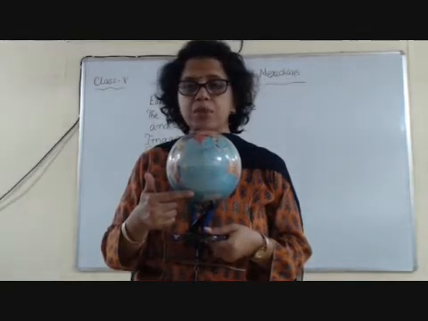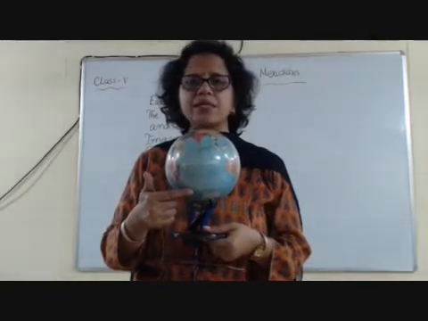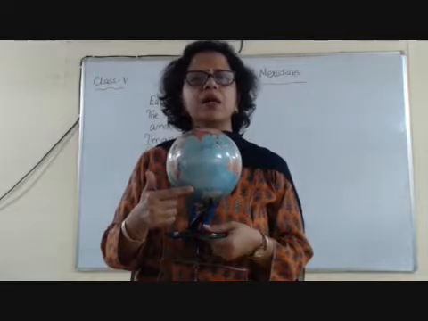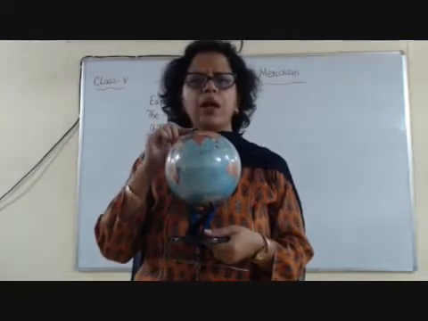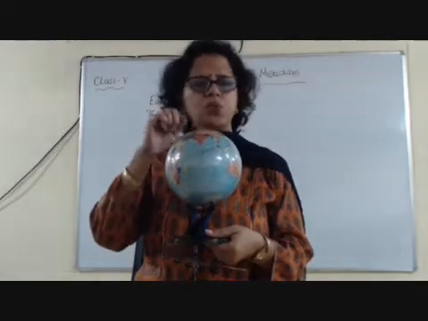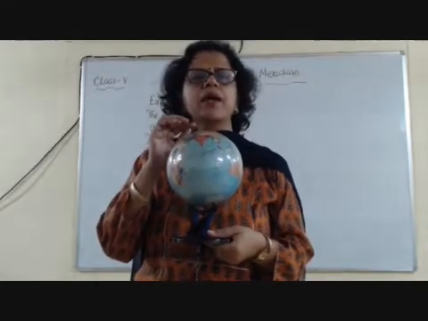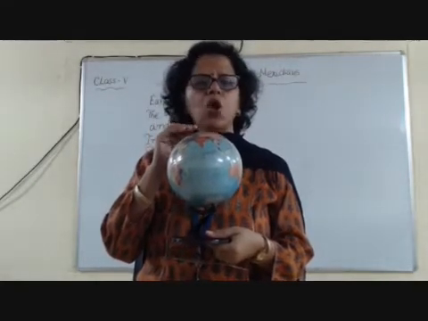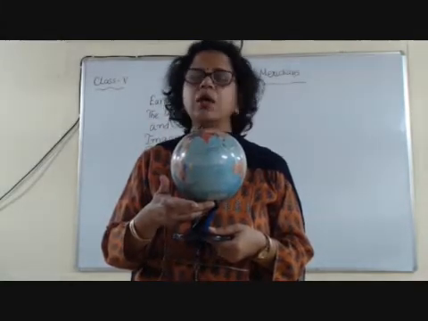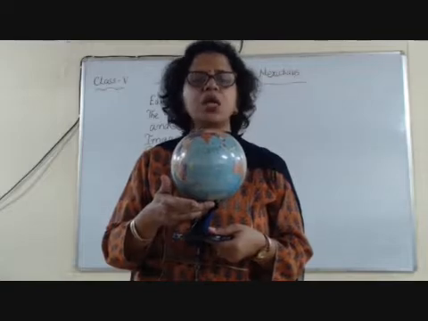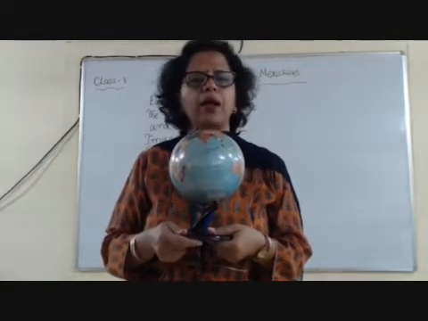So in which hemisphere would it be? Yes, you are correct. It is in the southern hemisphere. And the last important line is the point which we have discussed. It is 90 degrees north, the North Pole, and 90 degrees south, the South Pole. So these are the important parallel lines.